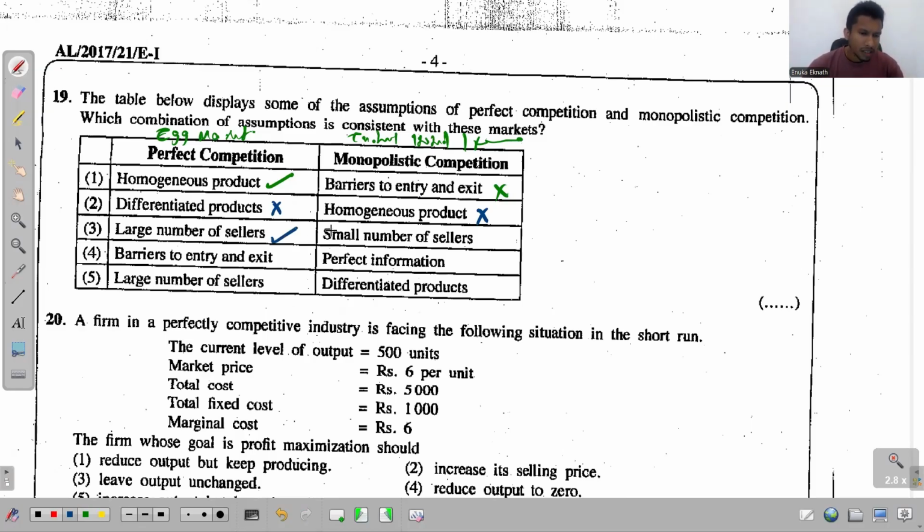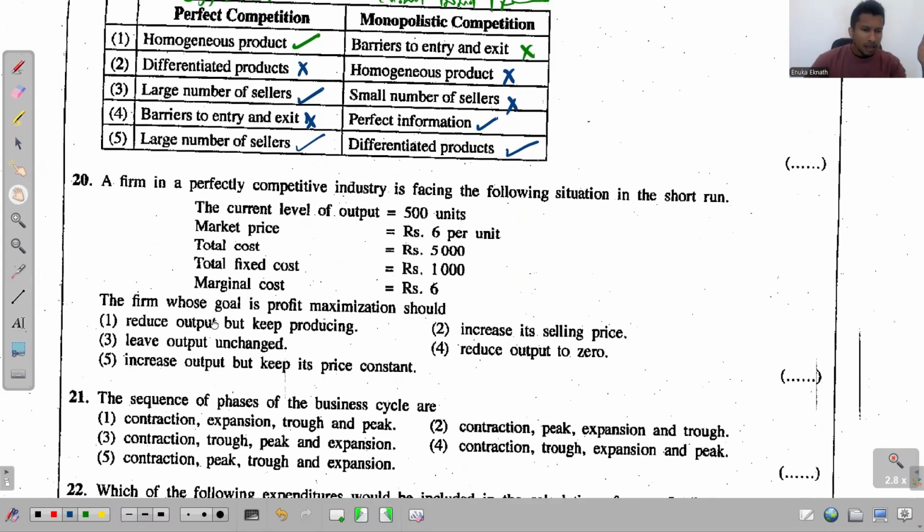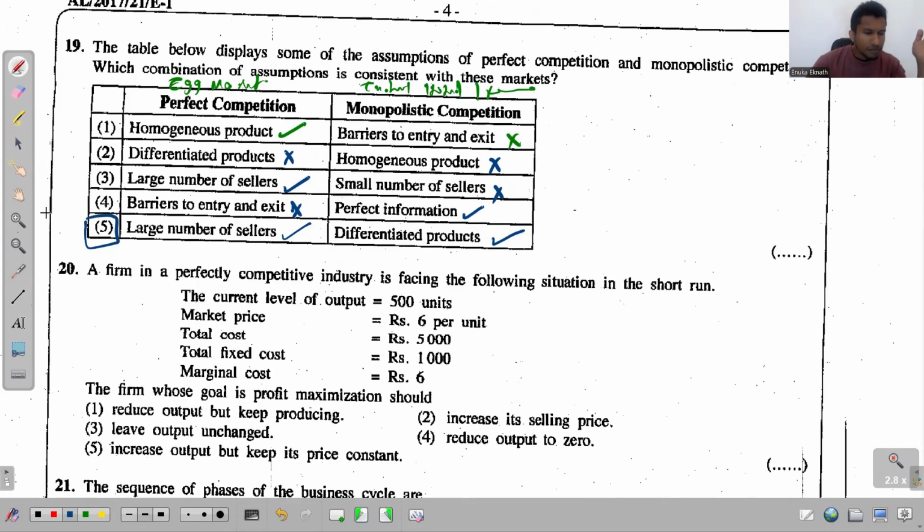Large number of sellers. We have a large number of sellers in perfect competition. Small number of sellers, no. Even in monopolistic competition, we have a large number of sellers. Comparatively it's a little fewer, but still we have a large number of sellers in monopolistic competition as well. Barriers to entry and exit? Yes, sorry, that's wrong. There are no barriers to entry and exit. And perfect information, yes, that is true, but because the other one is wrong, we can't take it. Fifth one, large number of sellers, true. Differentiated products, again true. So the answer for this 19th one is the fifth one.